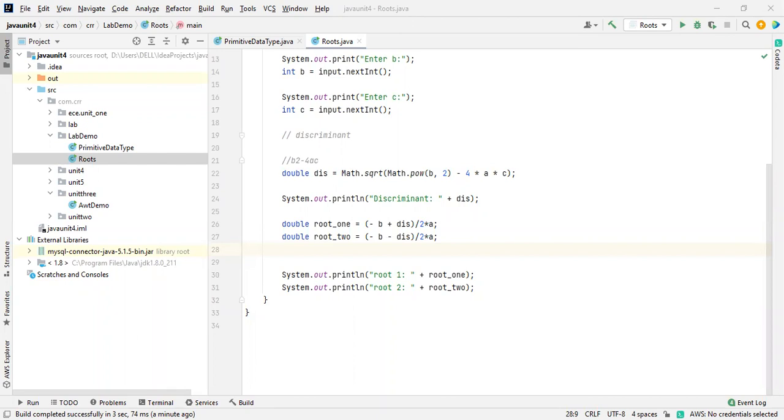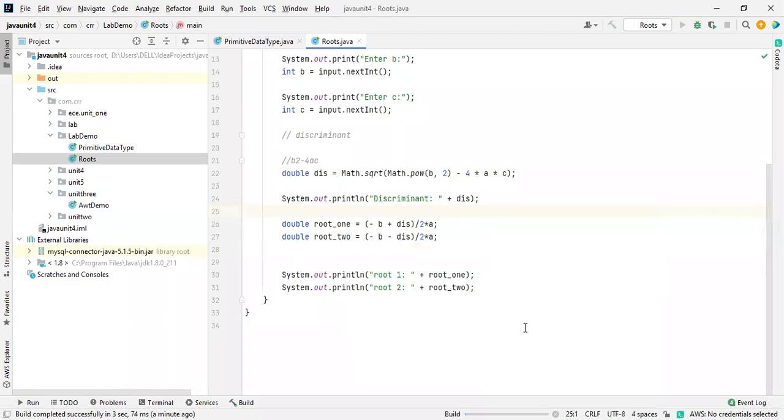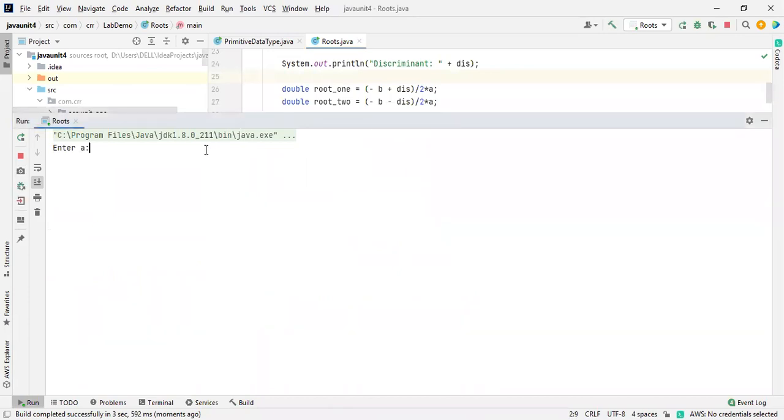There we'll get the a, b, c values, so that it is easy for us to find out. 6, 17 and 12. Somebody give a value, so that I will take that one. 6, minus 17 and 12. Okay, again I'm running this. a is 6, b is minus 17 and c is 12.